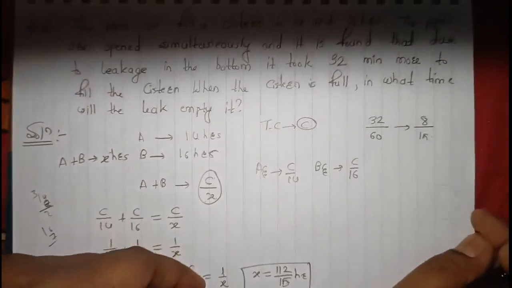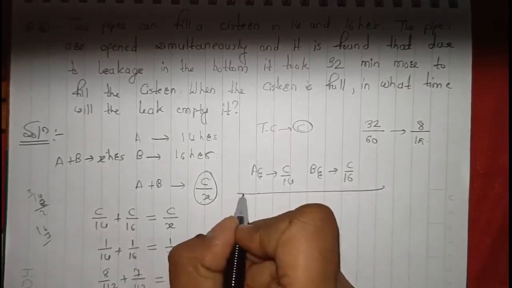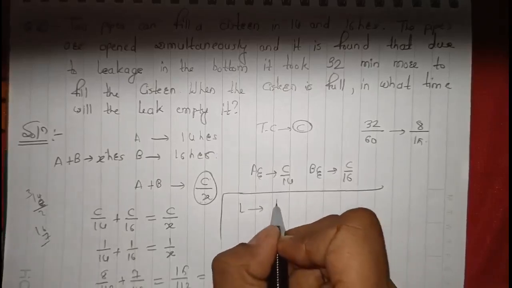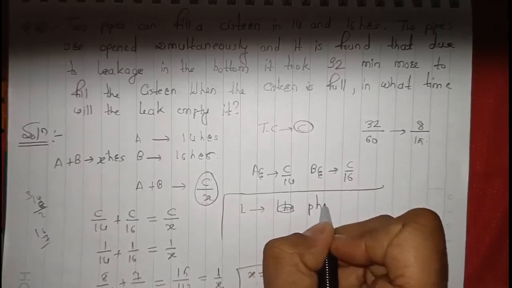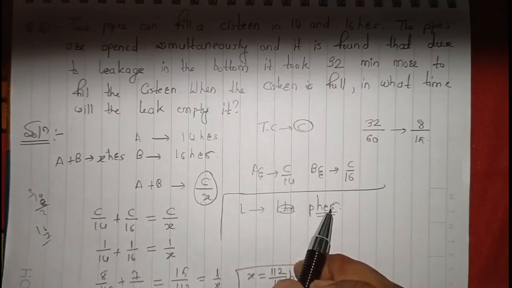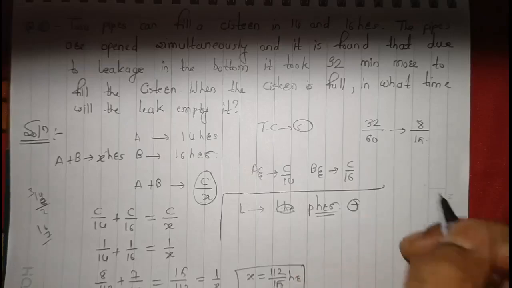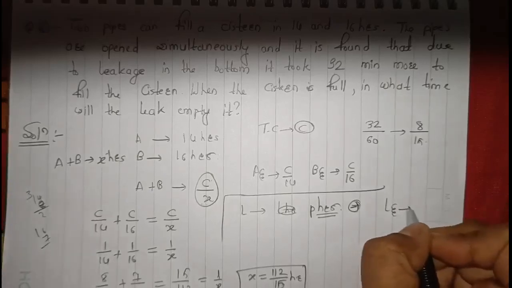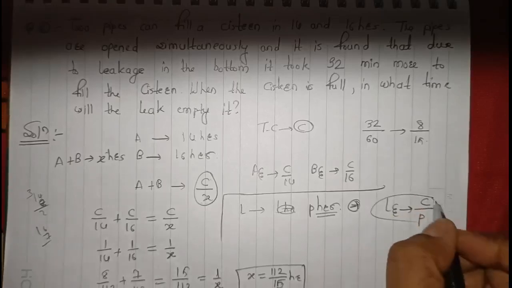Now, because of the leakage, let's consider the leak L takes, not L hours actually, consider it as P hours. So L will take P hours to empty the full tank. What would be the efficiency? L's efficiency will be total capacity upon P.